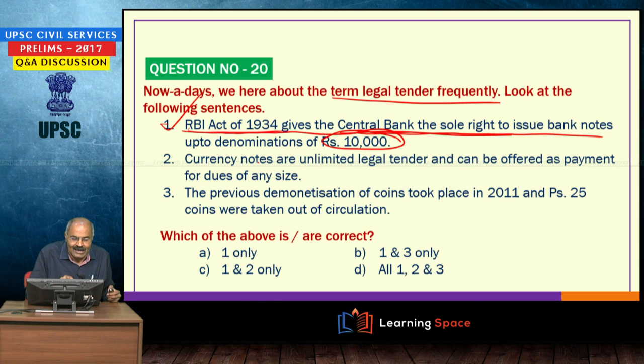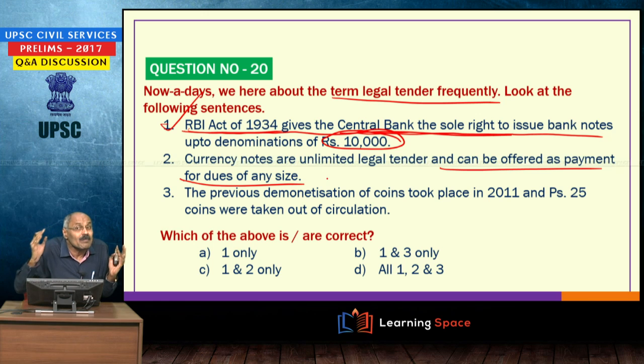The second one is that currency notes are unlimited legal tender and can be offered as payment for dues of any size. Please understand, currency notes are unlimited legal tender, whereas coins can be restricted. If you are paying rupees 1 lakh entirely in 50 paise coins, he can refuse. Coins are not unlimited legal tender, whereas currency notes are.